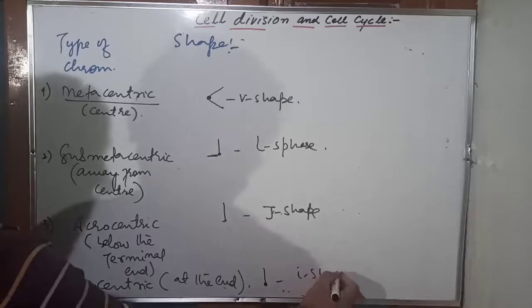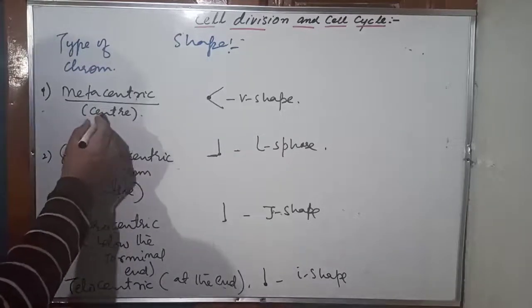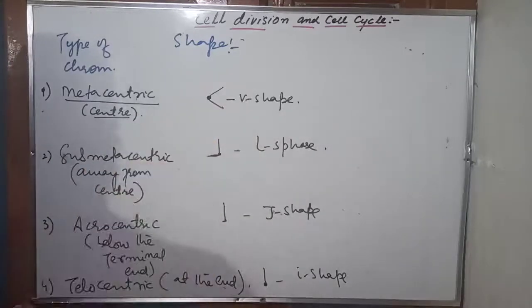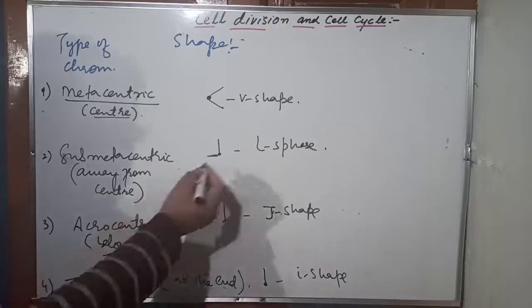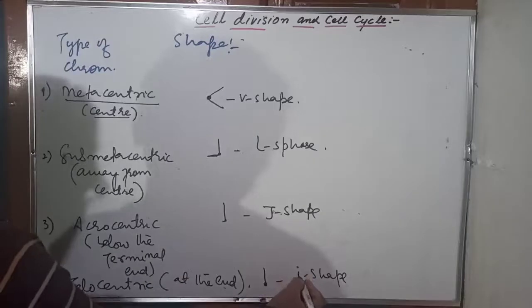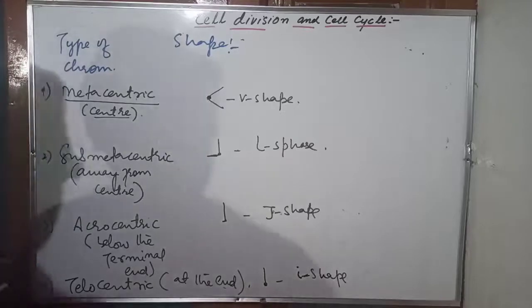You can understand. So there are shapes observed in the chromosomes during the anaphase, during their movement towards the opposite poles. So metacentric chromosome means centromere is at the center, and once you pull this chromosome, what's the shape of the chromosome during the movement? It is a V shape. Submetacentric chromosome, where the centromere is away from the center, if you pull this kind of a chromosome, definitely it will be L shape here. Acrocentric means the centromere is just below the terminal end, definitely it will be J shape. And the telocentric means the centromere is at the end, and if you pull this kind of a chromosome, the shape will be I shape. So these are the shapes which are found during the anaphase of the chromosomes.